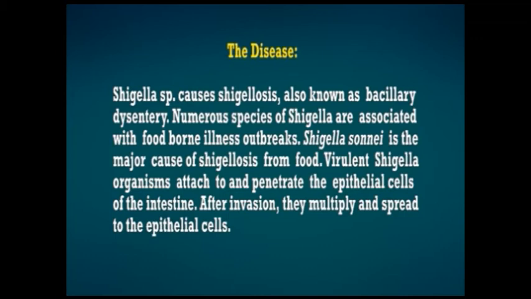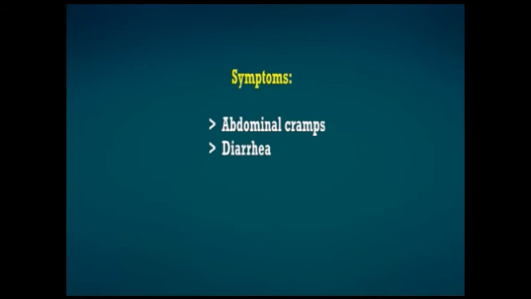After they gain entry, they multiply and spread to the epithelial cells. The symptoms of the disease include abdominal cramps, diarrhea, vomiting, fever, and the stools may contain mucus or blood. The incubation period ranges from 12 to 48 hours.